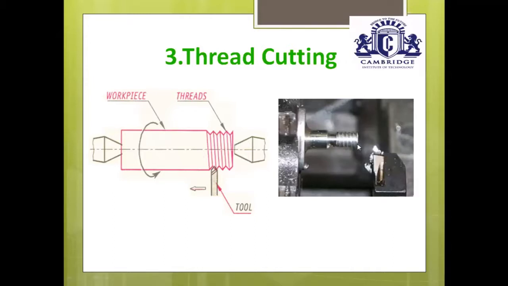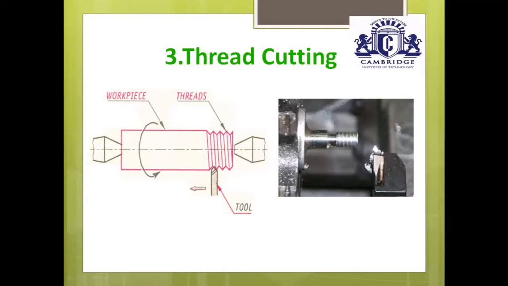Now we are giving 0.2 mm depth of cut. Move the single point cutting tool from its right end to the required length. Take it back, go to its original position. Again give depth of cut 0.2 mm and again move the single point cutting tool from right to left end. Again take it back, again go to its original position. Like this, if you keep increasing the depth of cut, you get the required shape of the thread on the cylindrical object.